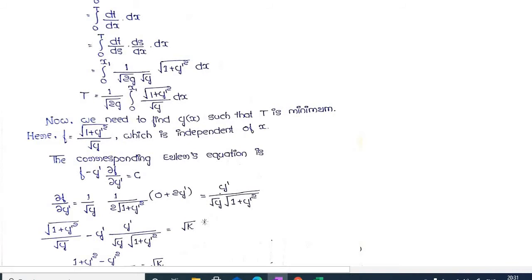Now substitute this value into the equation with f, and you are going to get this equation. Here we are taking c as √k for simplification. Now take the LCM. The √y cancels. √a times √a is a, minus y' times y' is y'². √k stays as it is, the plus and negative cancel, and the numerator becomes 1, with the denominator as it is.